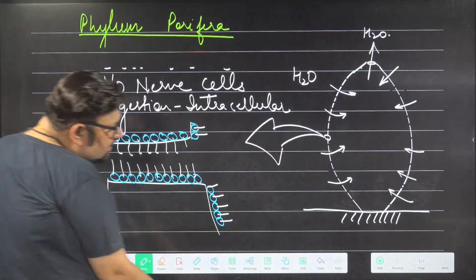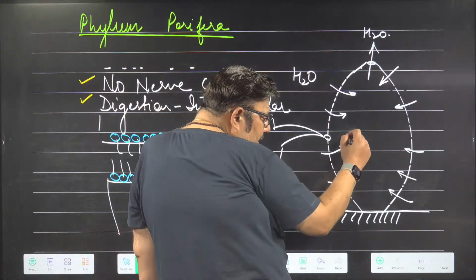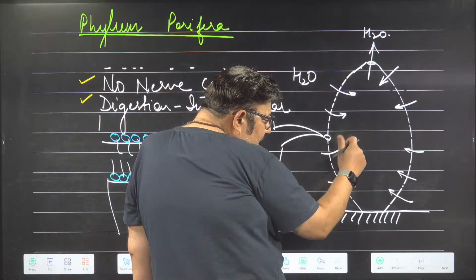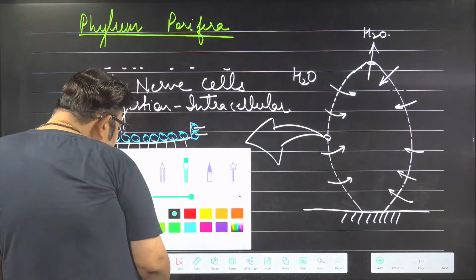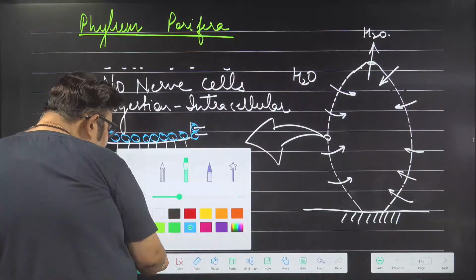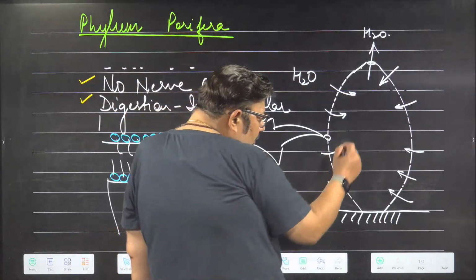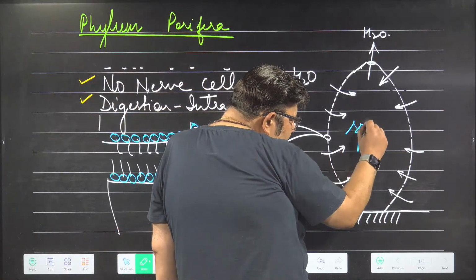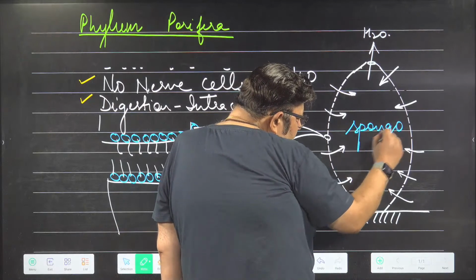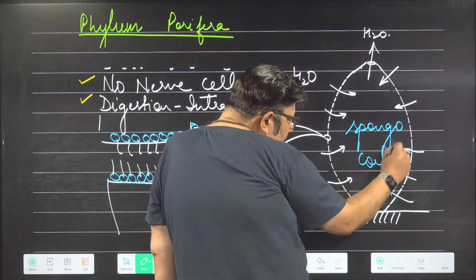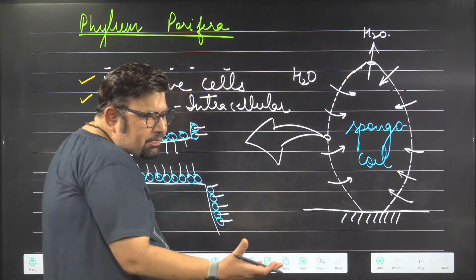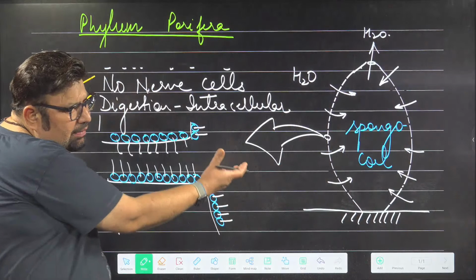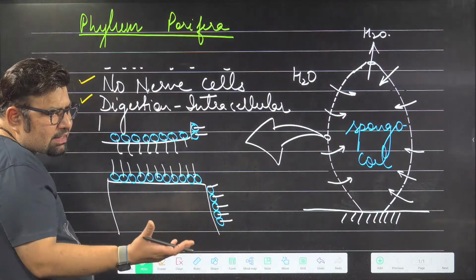So this is their spongocoel, the main body cavity. Coel means cavity, the cavity of sponges. We can call it spongocoel. This is an important point. They may ask you what is the name of the cavity, and by the name itself you understand this is the cavity.